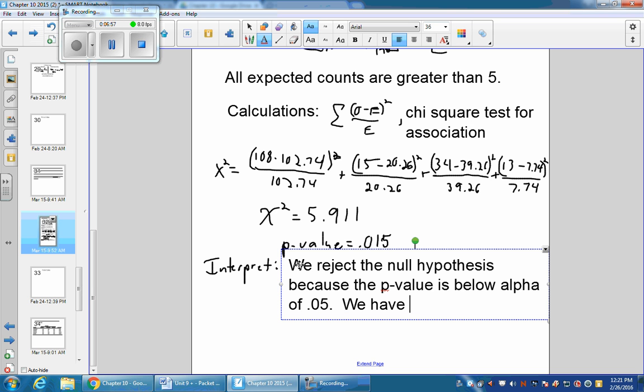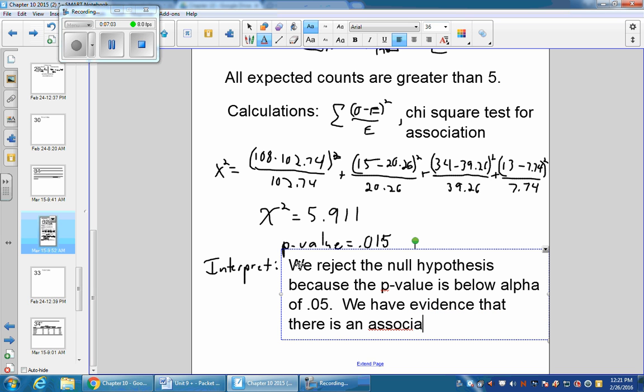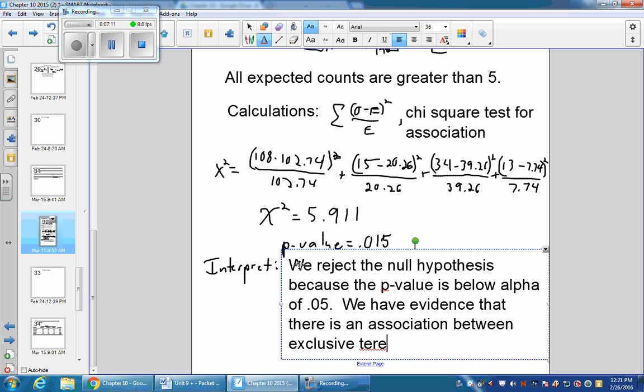So we have evidence that there is an association between exclusive territory and success of the business. All right, that's your chi-squared test for association or independence.